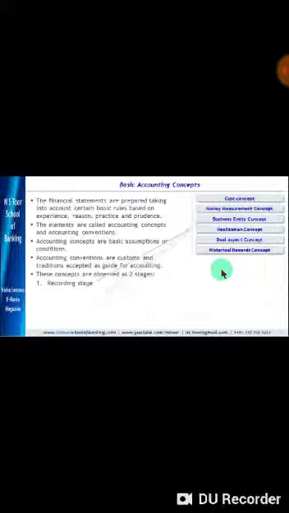The second stage at which these are to be observed is the reporting stage. At the reporting stage, which concepts or conventions are to be followed?